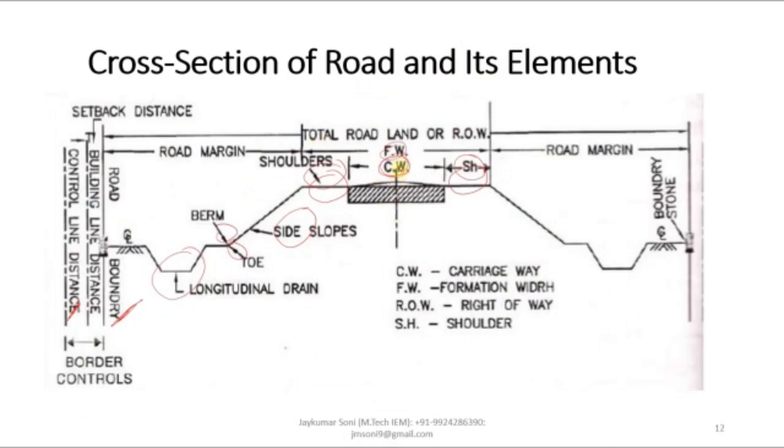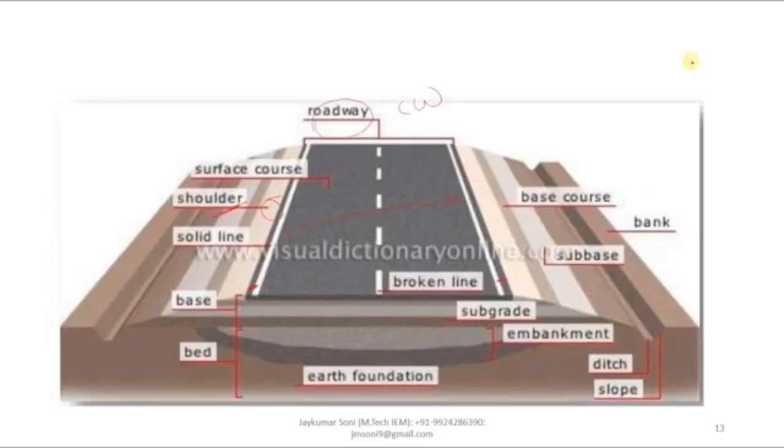If you cumulate the carriageway and shoulder, see, this is the carriageway and these are the shoulders. If you summate all these layers, then the total width will be called the formation width. Then this is the alignment, which is shown in broken line format. These are the various layers, subgrade, subbase, base and surface, which we will learn in the pavement design segment in future lectures.